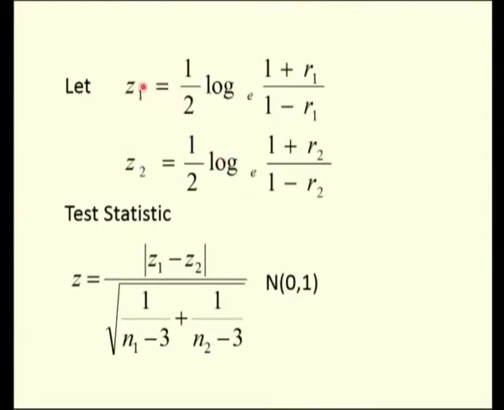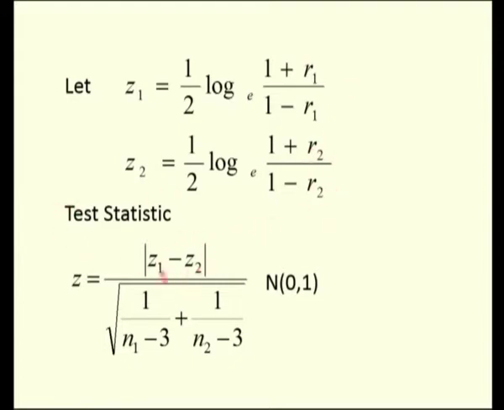So here we need to calculate two values, Z1 and Z2. Z1 is half into log of 1 plus R1 by 1 minus R1 to the base e, and Z2 is half into log of 1 plus R2 divided by 1 minus R2 to the base e. The difference between the previous test and this test is that there we had R and rho, here we have two sample correlation coefficients, R1 and R2.